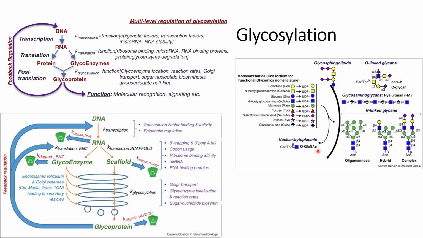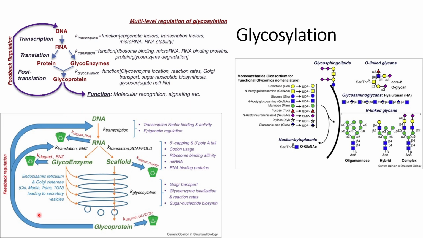O-glycan formation usually happens on the serine and threonine amino acids of the protein scaffold, whereas N-glycan happens on the sequence NXS/T, where N is asparagine, X could be any amino acid except proline, and the next one should be serine or threonine.